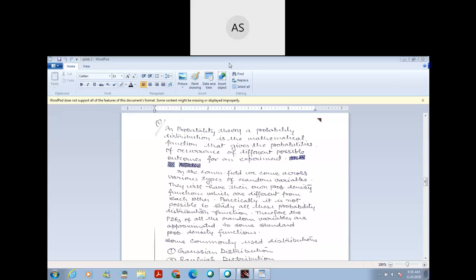Good morning, students. Today we will discuss three types of probability density function.